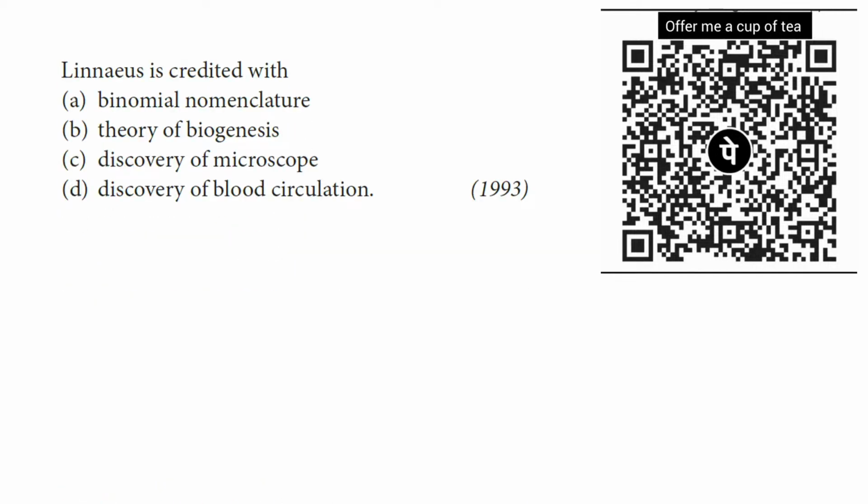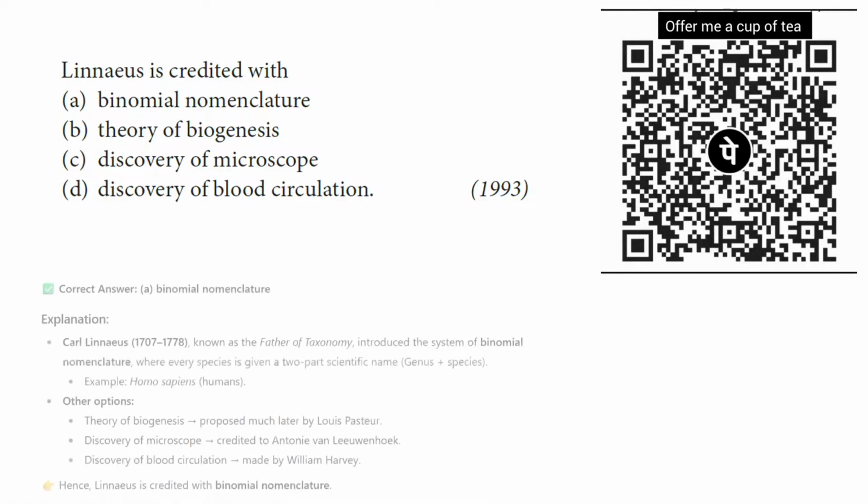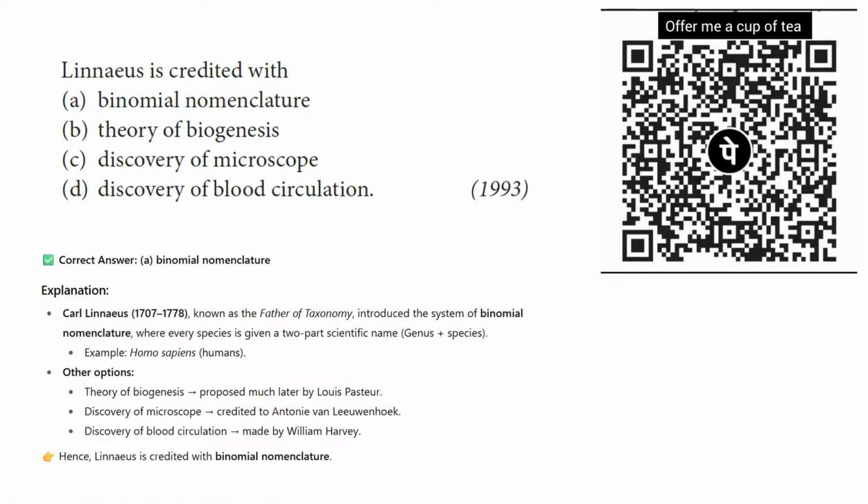Who is credited with binomial nomenclature? Option B, theory of biogenesis, option C, discovery of microscope, and option D, discovery of blood circulation. So for this question the correct option is option A. Carolus Linnaeus introduced the binomial nomenclature for biological organisms.